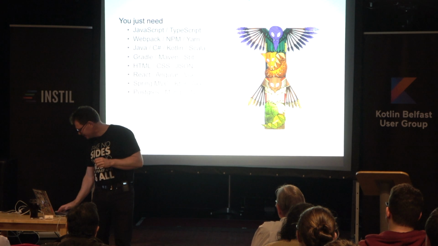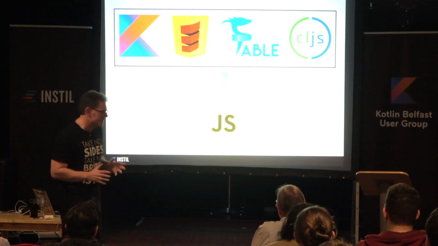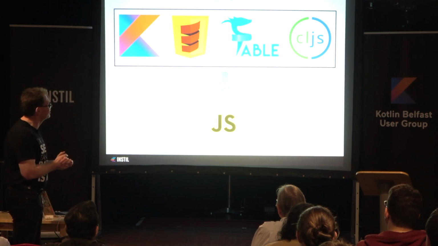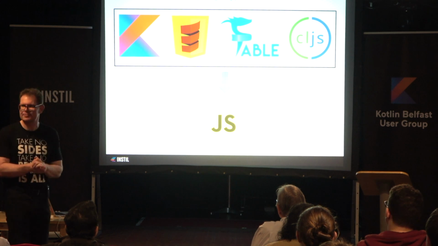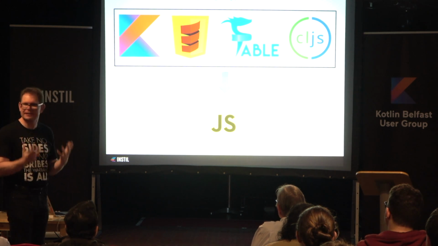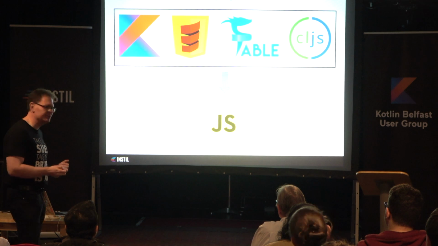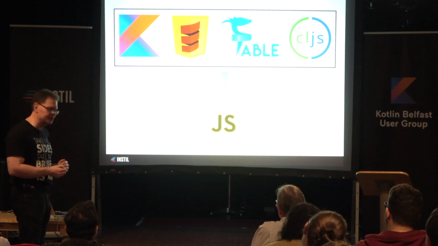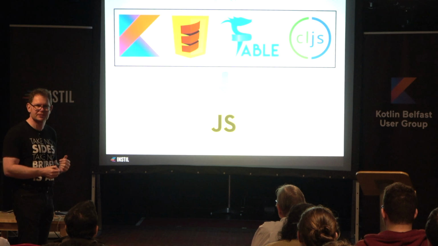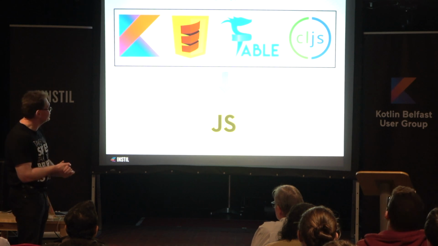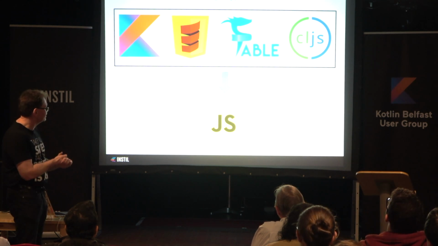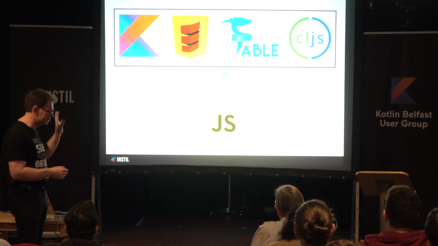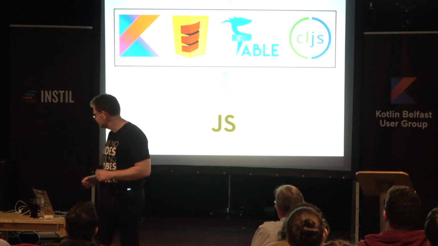To ease the pain, it seems like every new programming language these days has a transpiler. This is incredibly fashionable. If you do Scala, there's Scala JS. If you do Clojure, there's ClojureScript and so on. Kotlin is no different. If you do Kotlin, there's Kotlin JS, which will take your Kotlin and transpile it into JavaScript.